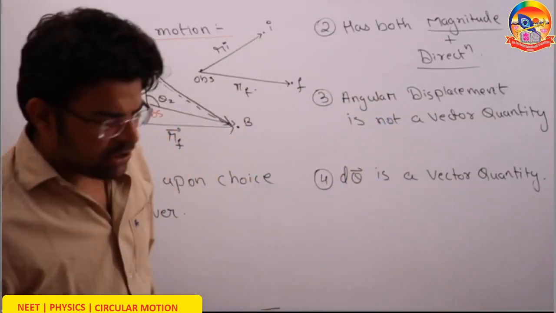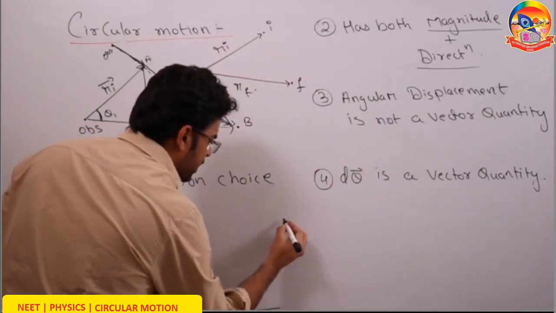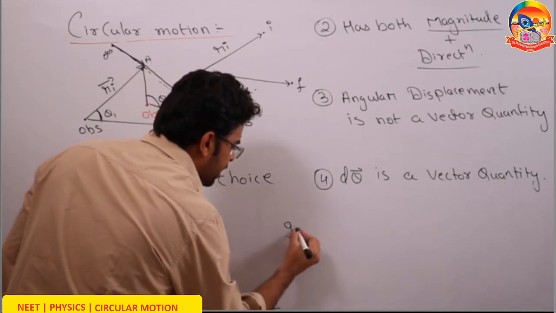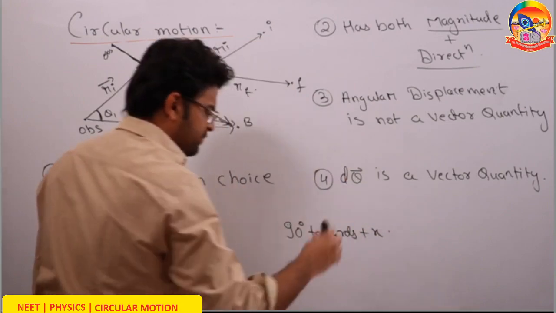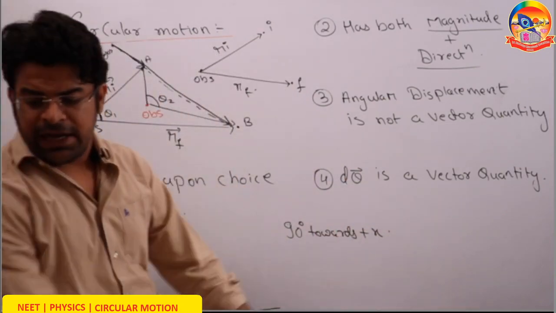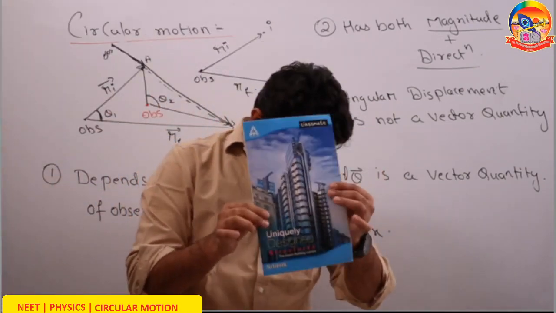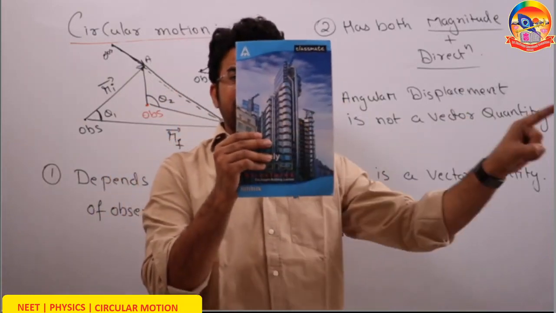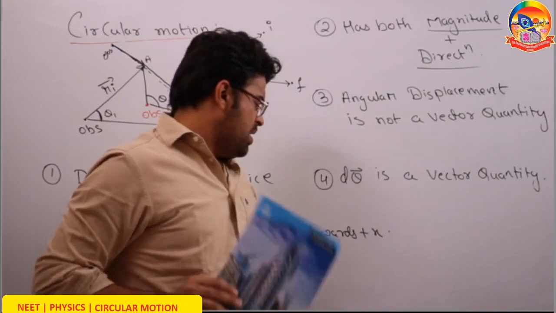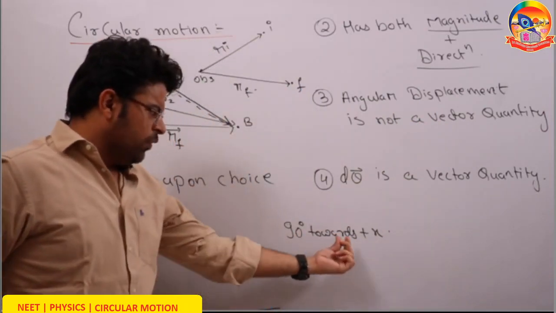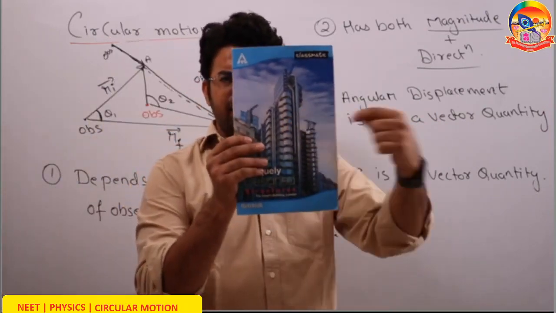Now let's make, using this copy, an angular displacement of 90 degree towards positive x. What will it look like? Where is the x-axis? This is the x-axis. Positive x, there. Negative x, here. 90 degree towards positive x.